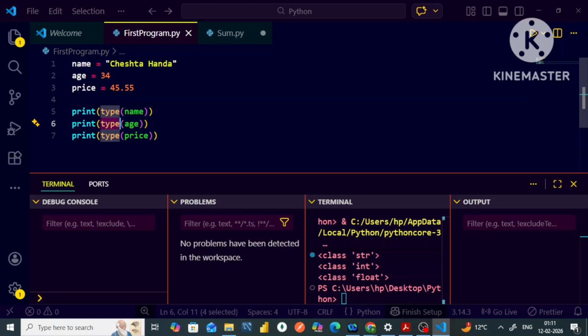Before understanding this, let's just understand the concept of data types in Python. All right, my dear friends, so let's just move to the concept of data types.